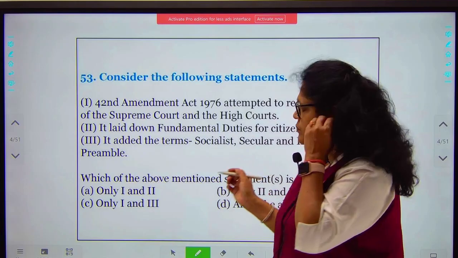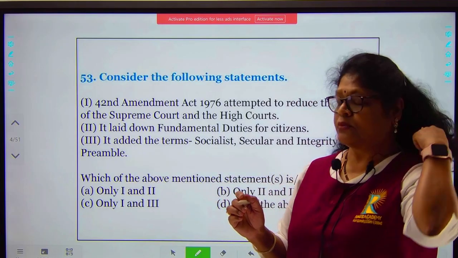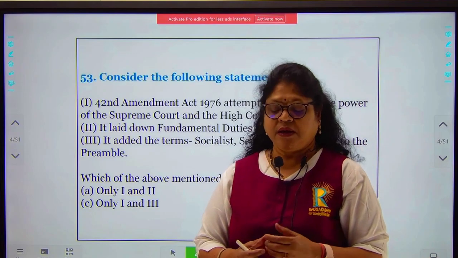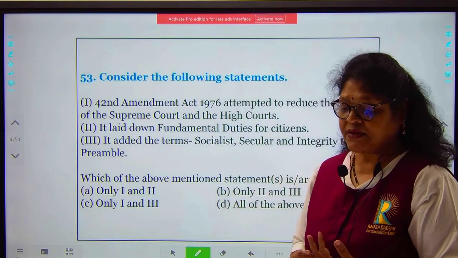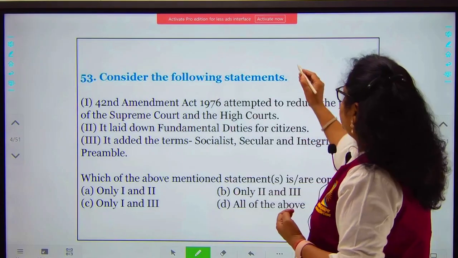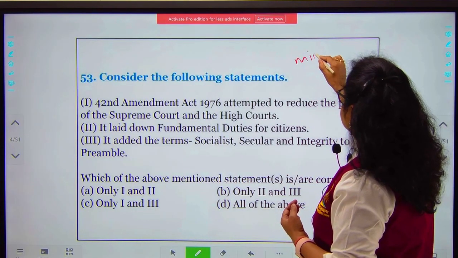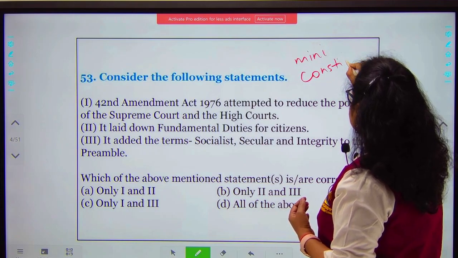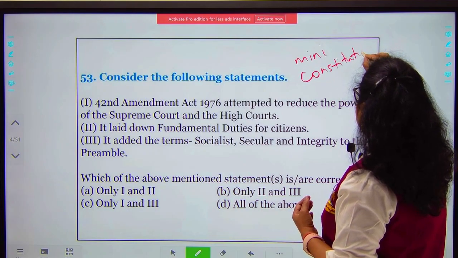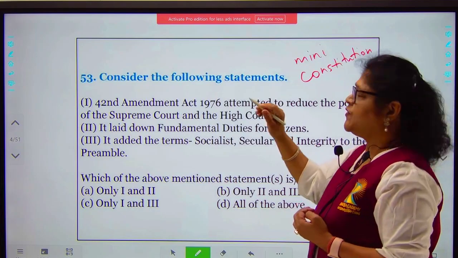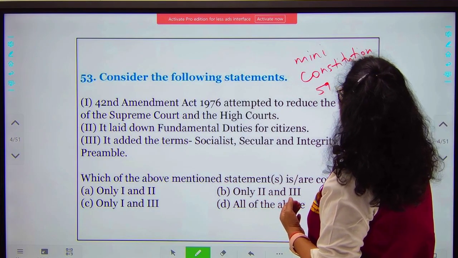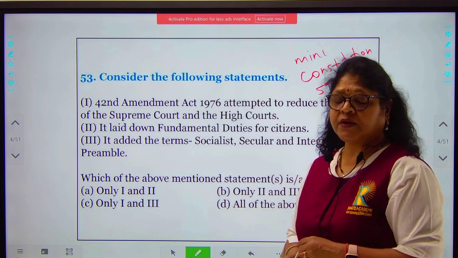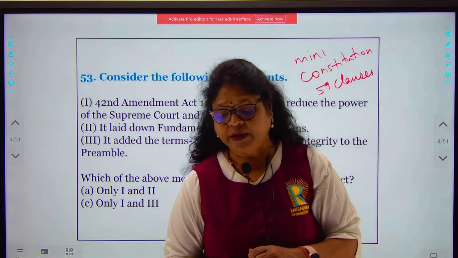Yes, it did try to. We have to remember that the 42nd Amendment came during the emergency period. It was in 1976. It is called a mini constitution because there were so many changes envisaged in this particular amendment. There were 59 clauses in total, and that's why it is also called the mini constitution.